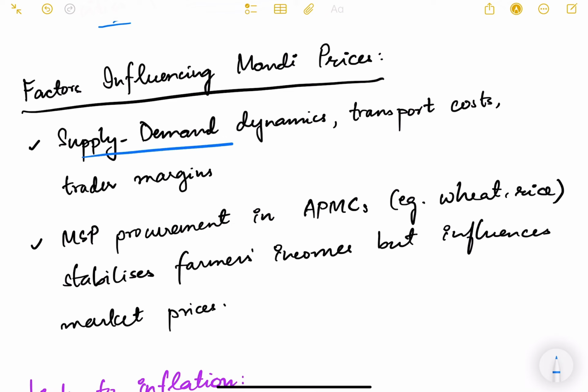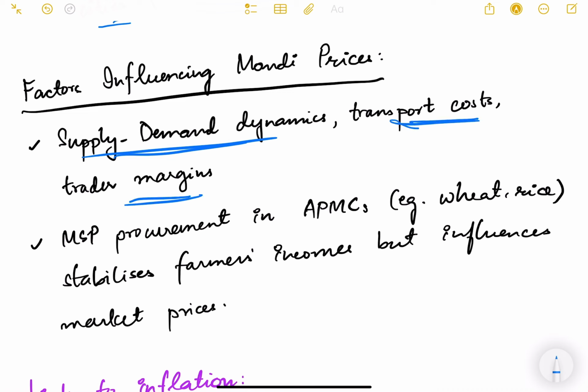One is the supply-demand dynamics. Obviously, if there is more demand for a particular product or food grain in the market, for example in a festive season when people want to purchase more bananas, the demand for bananas will go up. Or on the festival of Akshay Tritiya, usually in states like Maharashtra, there is more demand for mangoes. So on that day the price of mangoes will be higher because demand is higher. So demand-supply dynamics is important.